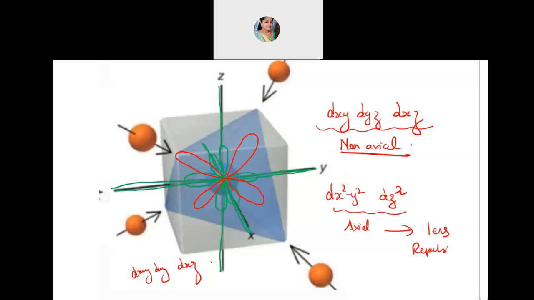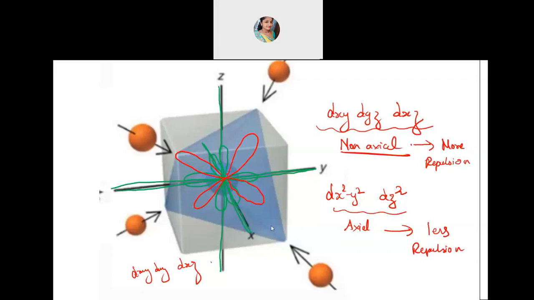Okay, these will experience less repulsion, whereas the non-axial ones will be experiencing more repulsion. So now you know the one who experiences more repulsion will go to the higher energy state. The one who experiences less repulsion will go to the lower energy state. So this is exactly opposite to what you have learned in the octahedral.